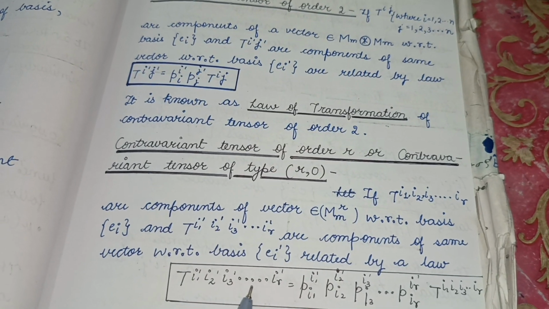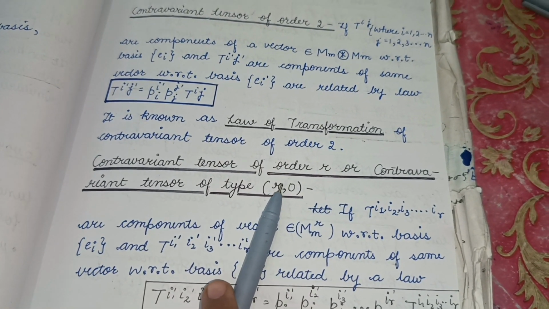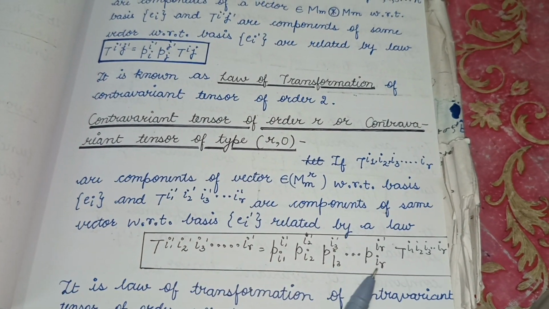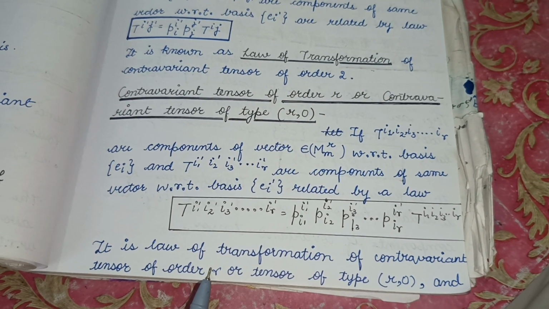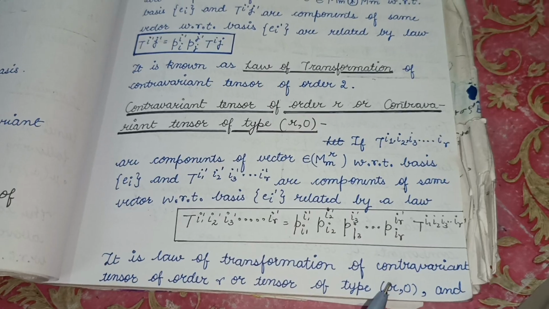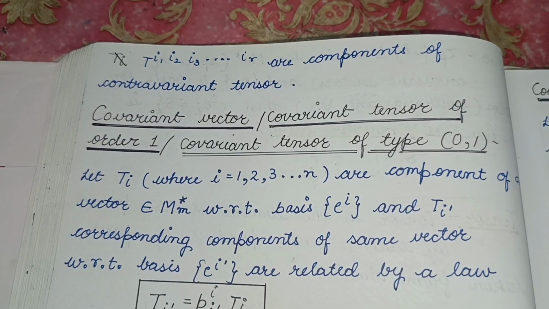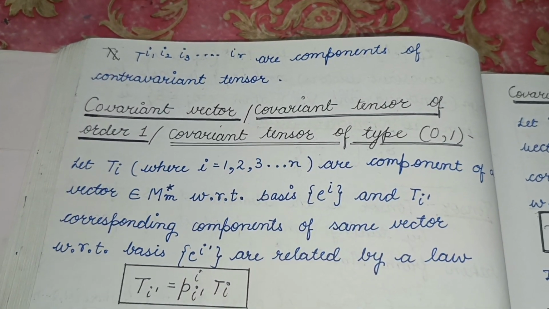Here, if there are r number of superscripts, then we can write contravariant tensor of order r. So it can be expressed in the same way. It is also known as the law of transformation of contravariant tensor of order r, or tensor of type (r, 0), and T^{i1 i2 i3 ... ir} are the contravariant tensor components.